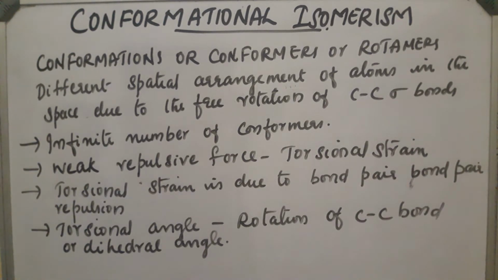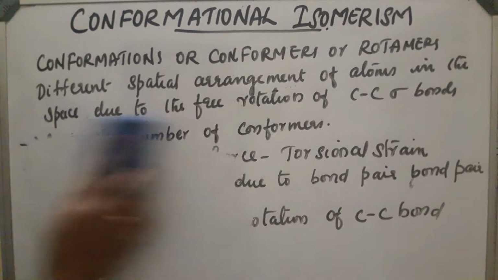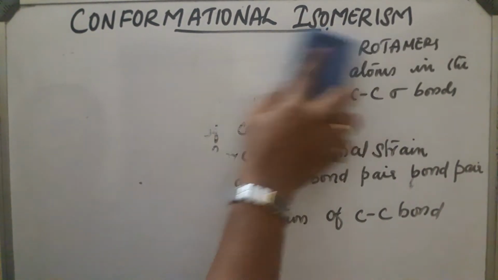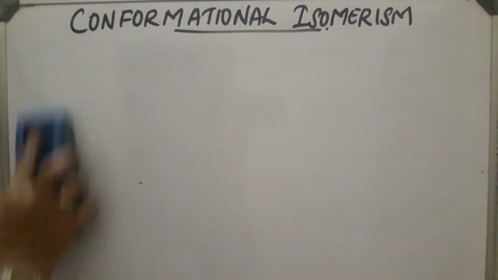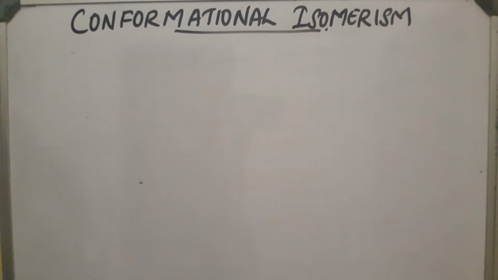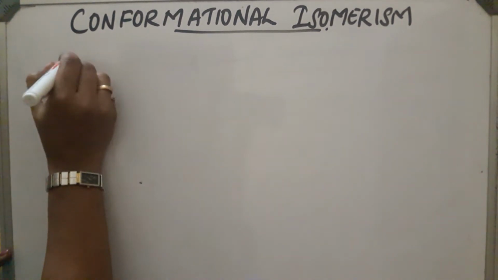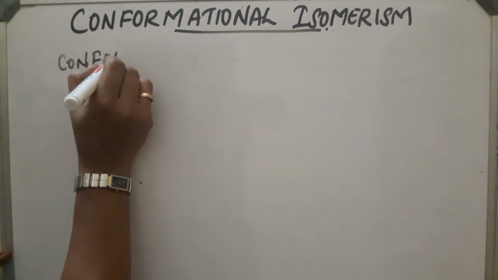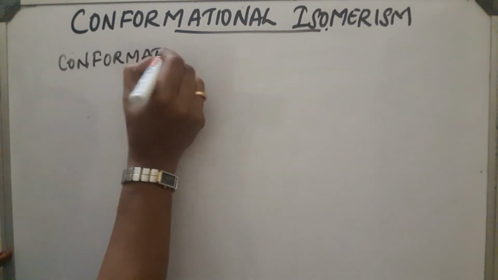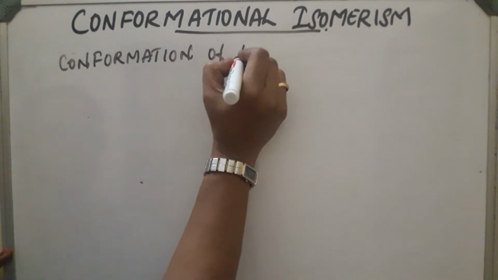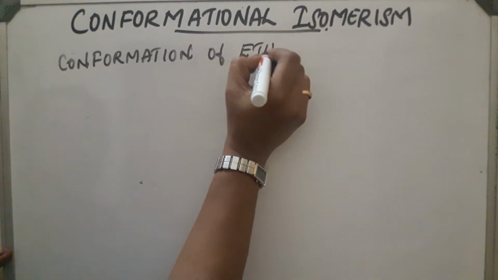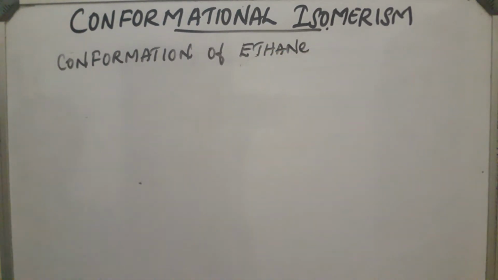Let us discuss with an example. Conformation of ethane. Ethane contains a C-C single bond and each carbon atom contains 3 hydrogen atoms.